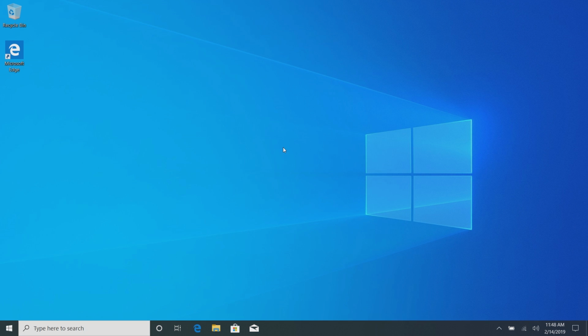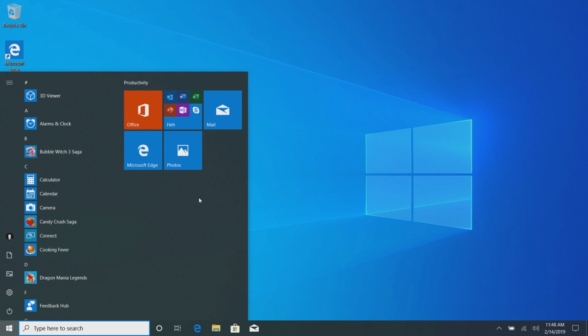So moving right along, let's take a look at some of the UI changes Microsoft has introduced in this version of Windows 10. So yes, Microsoft has focused a little bit more on user interface changes with this release. Some of them very subtle and a few of them quite major. So let's start with the context menus in the start menu. So context menus in a lot of areas now, including the start menu, feature Fluent Design, which for those who don't know is Microsoft's design language that it uses across all of its products. And it includes things like blur effects.